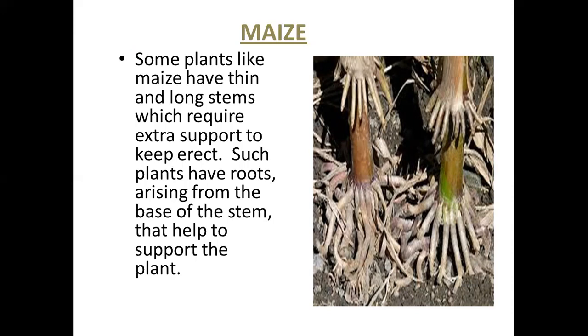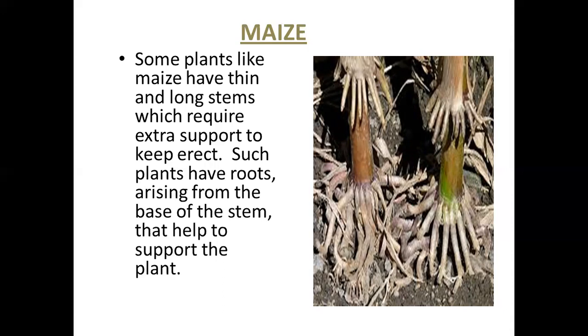Usually, the stem of the maize plant is thin and long. Thin and long stems need some extra support. So, these maize plants have thin and long stems which require extra support to keep them erect.